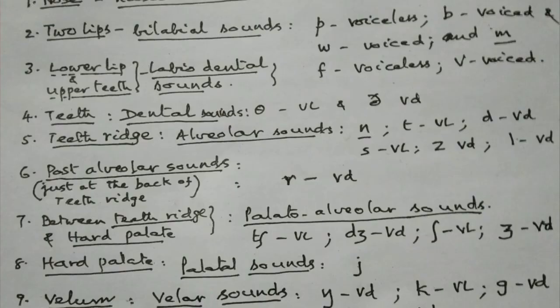Then the place of articulation is teeth ridge, that is back part of the upper teeth. This is also called alveolar ridge. So the sounds produced at this place are called alveolar sounds. They are n voiced, t voiceless, d voiced, s voiceless, z voiced, l voiced.